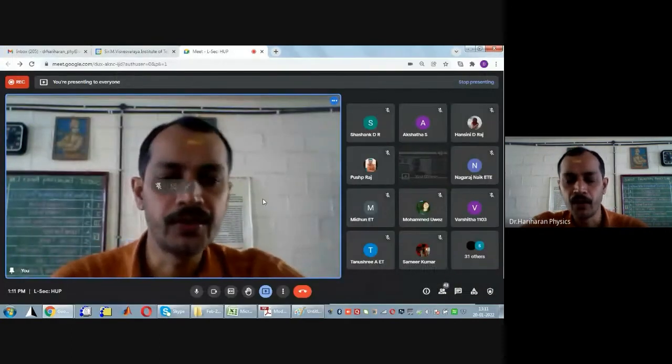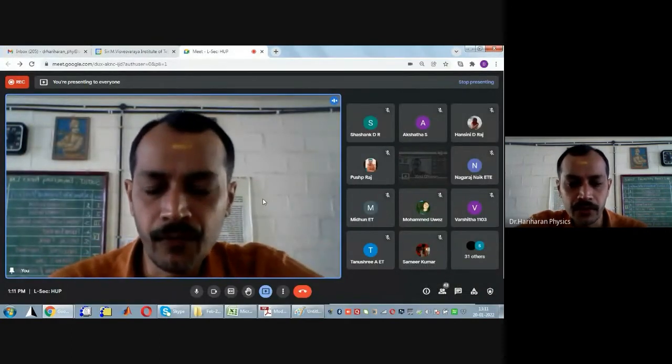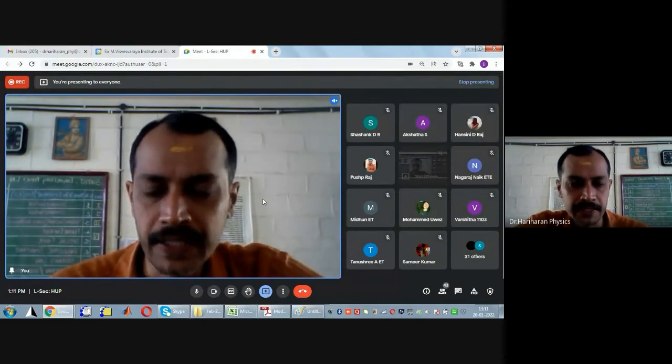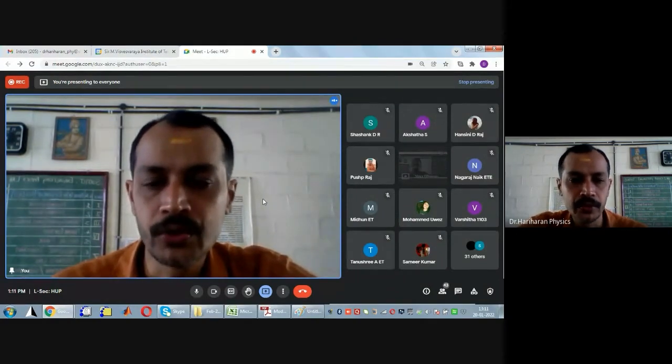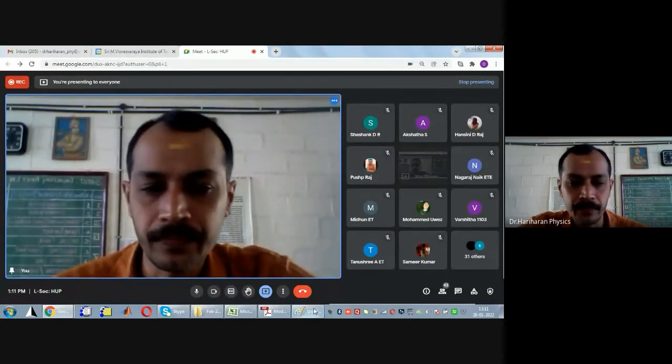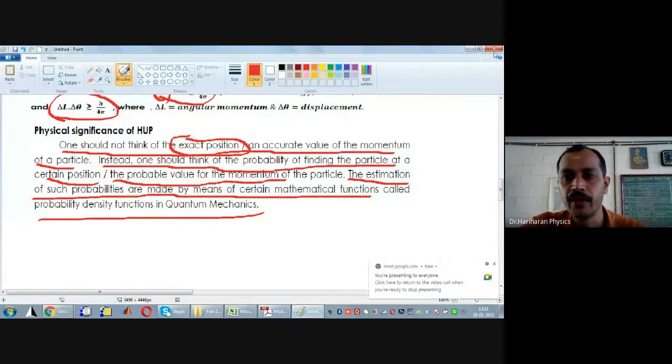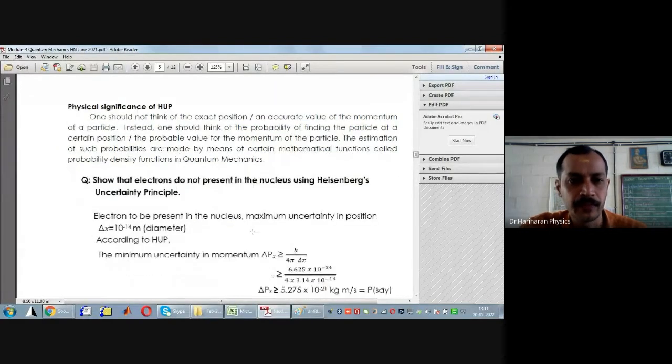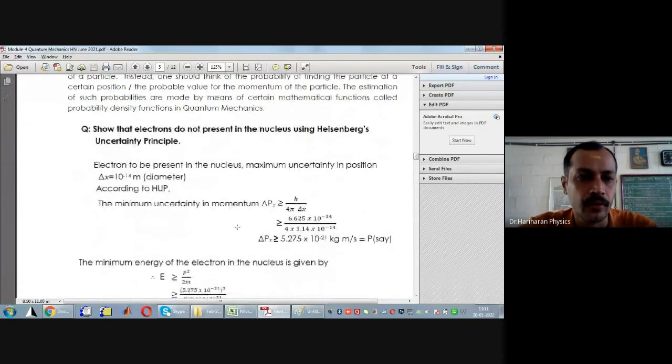Next, we will focus on the application of Heisenberg's uncertainty principle to show that an electron cannot exist inside the nucleus of an atom. So what is our next goal?